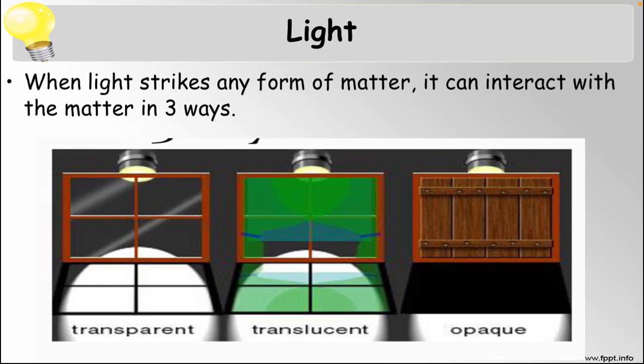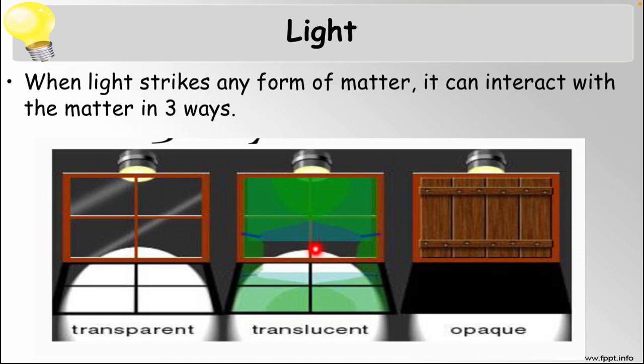Through the glass we can easily and clearly see, and through the plastic one we can see partially, not clearly. Through this one we cannot see anything, we can just see the wood, we cannot see the light.